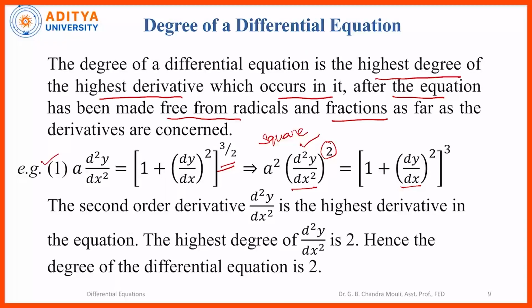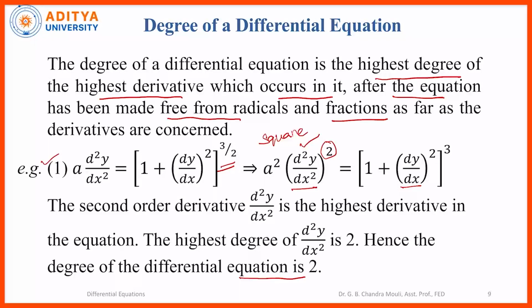So, after removing the radicals from the equation, we are identifying the degree of the differential equation. So, here 2 is the degree of the highest derivative d square y by dx square, and it is the degree of the differential equation. 2 is the degree of the differential equation.